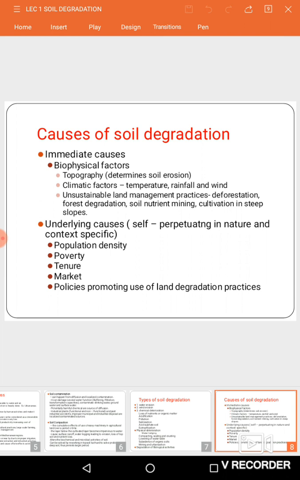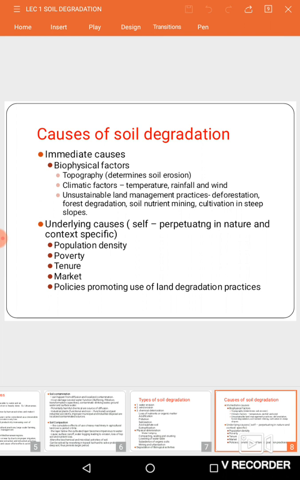Under immediate causes, changes in the topography or changes in the climatic weather conditions like temperature, rainfall, wind will directly influence soil degradation. And also unsustainable land management or agricultural practices like improper irrigation or improper tilling operations, deforestation, and mining will reduce the soil fertility status.